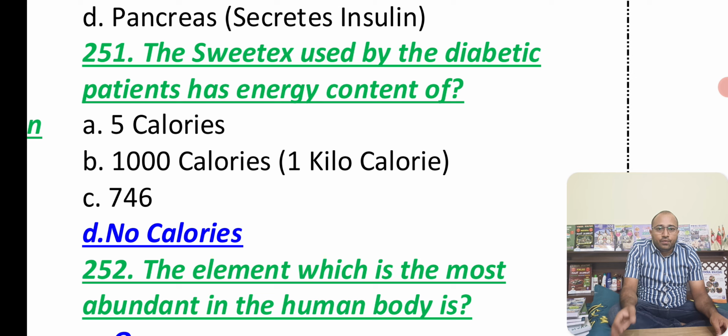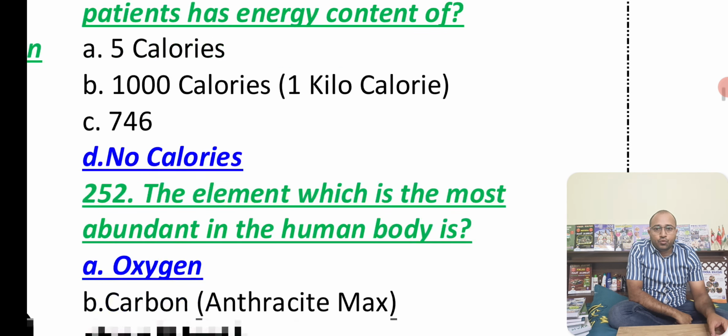When it comes to 746, we know that 1 horsepower is equal to 746 watts. 1 kilocalorie means, like 1 kilo we have 1000 grams, in the same manner 1000 calories is 1 kilocalorie. So you have to remember these things.